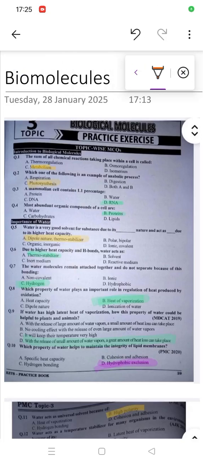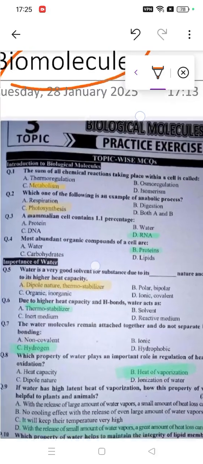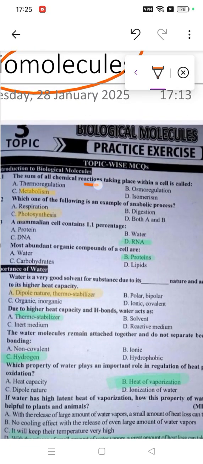So we are going to start our 11th and 12th class MCQs like quick revision. Today we'll go with the first chapter of biology, which is biomolecules. So let's check out the MCQs. The first question is the sum of all chemical reactions taking place within a cell.